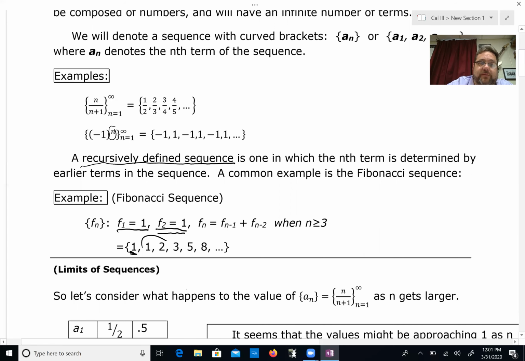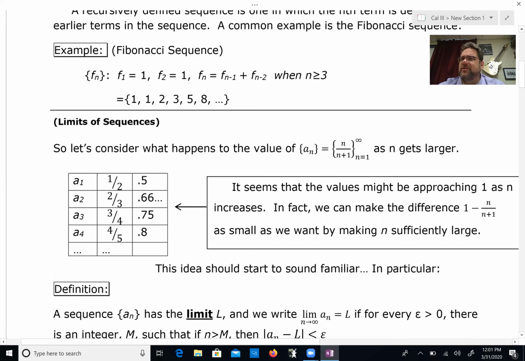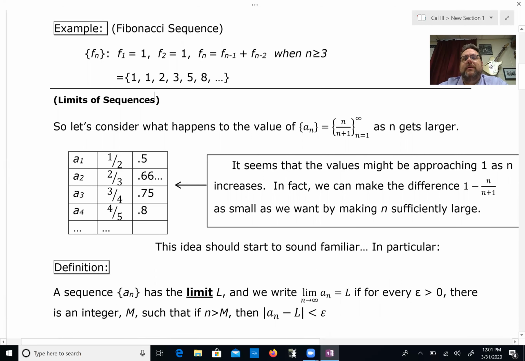To get the fifth term, you're going to add these two, and so on. And this is named after Fibonacci, who developed this sequence trying to determine the growth of a population of rabbits. That's true. And it actually tends to just show up in weird places.